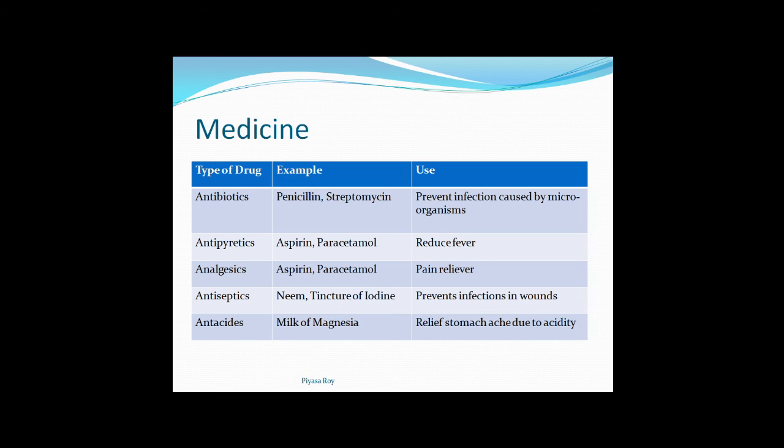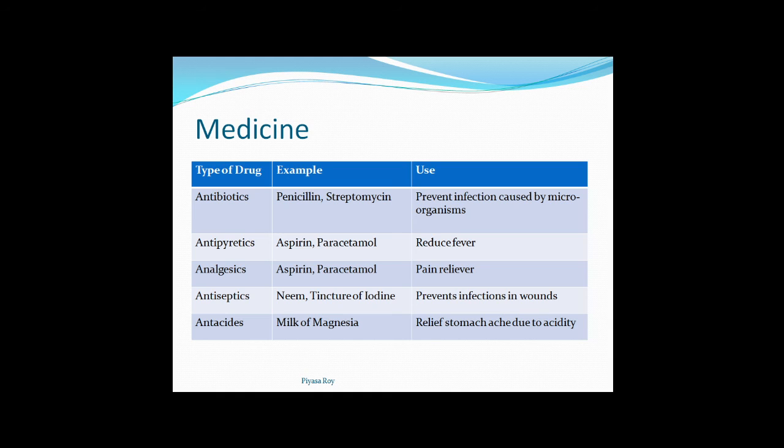Antibiotics is a type of drug. Antibiotics are drugs that prevent infection caused by microorganisms. That's why this name. This will be clearer when we discuss the question pattern, like: the type of drug which prevents infection caused by microorganisms is antibiotics. Examples of such drugs are penicillin, streptomycin, etc.